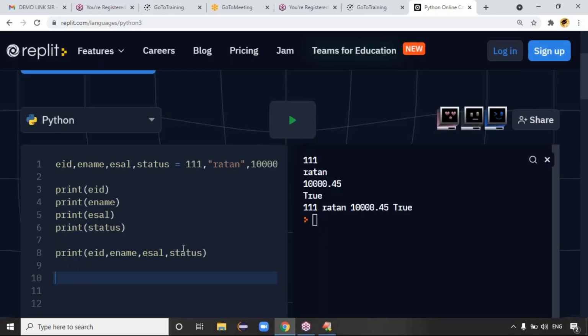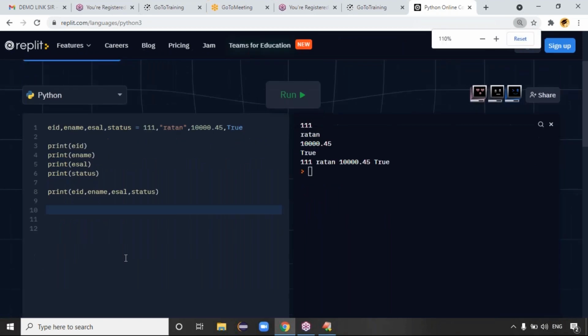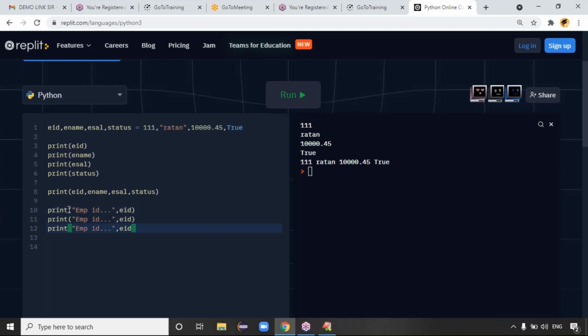See guys, for example, I want you to print extra information here. Like what extra information? For example, I want to print employee ID, so employee ID, some dots, comma, EID. Just like that, if you want, you can print extra information like employee ID, employee name, employee salary, and employee status, right? Exactly.